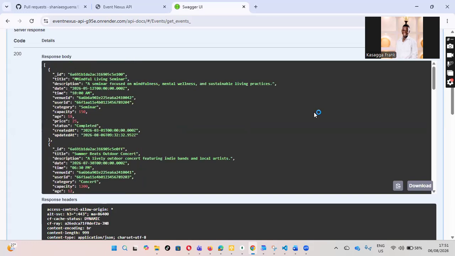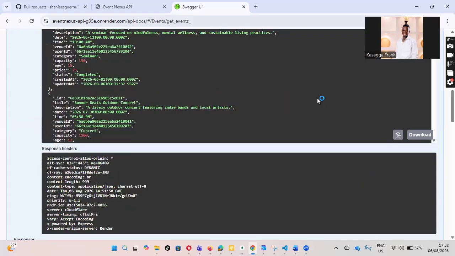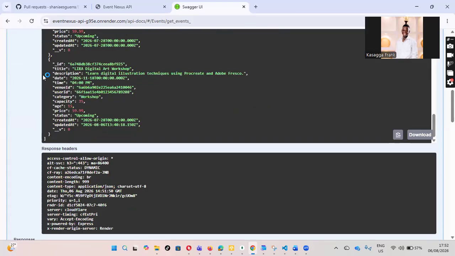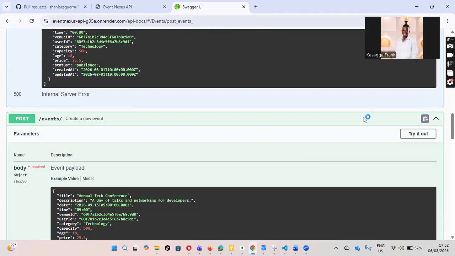So I'll go directly to POST. I'll just use the same data, though I'll change it because of time. I'll just use this Lila, so I'll copy it, then go to POST and try it out.